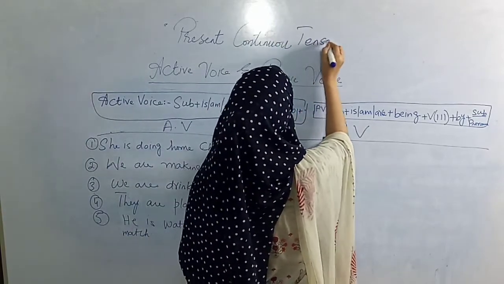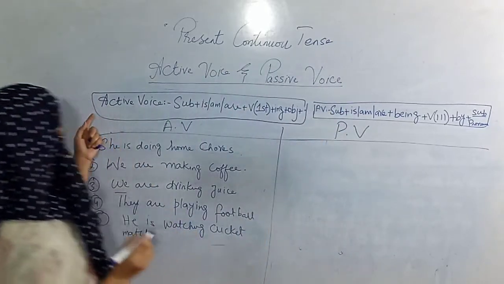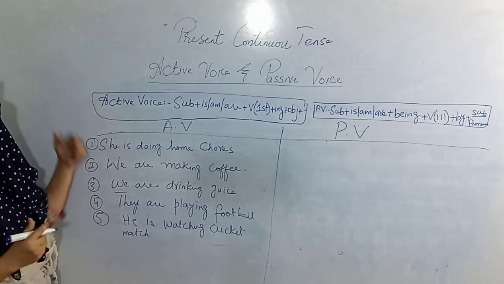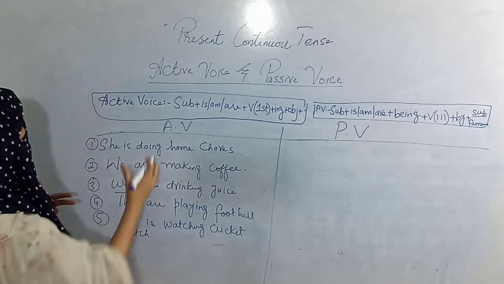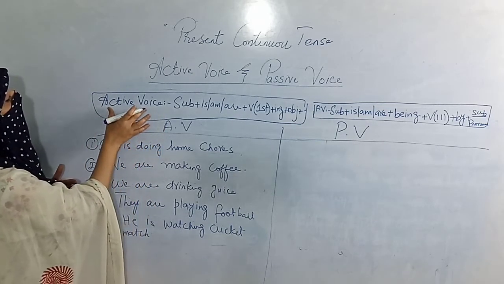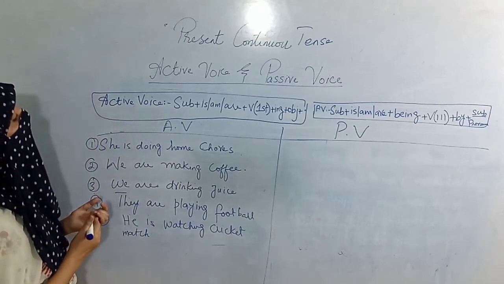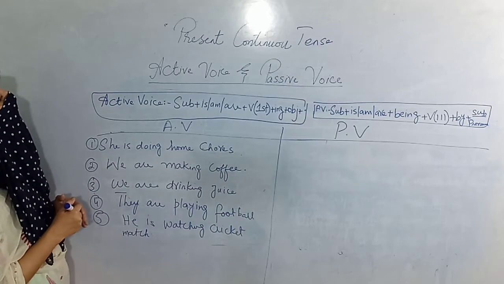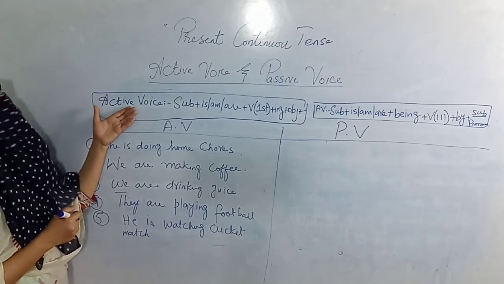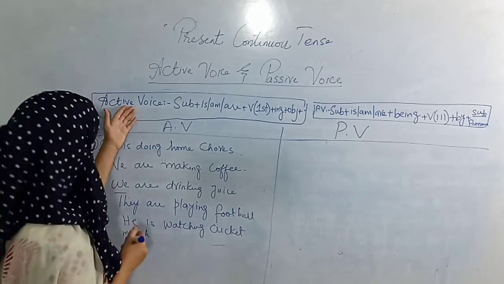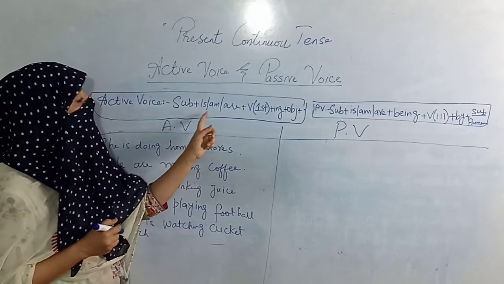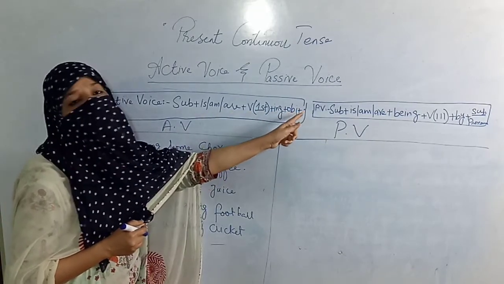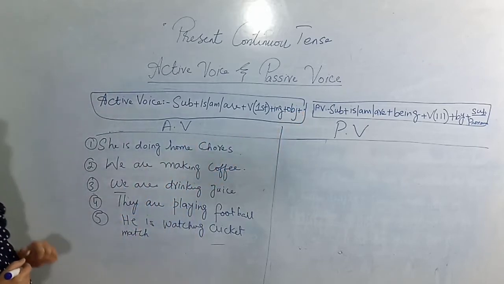The present continuous tense formula is in front of you, and this formula deals with tenses. In other words, you can call this the formula of active voice, because all formulas which belong to tenses are active voice. The active voice formula is subject, is/am/are, verb first form plus ing, then object, and at the last you insert a full stop.